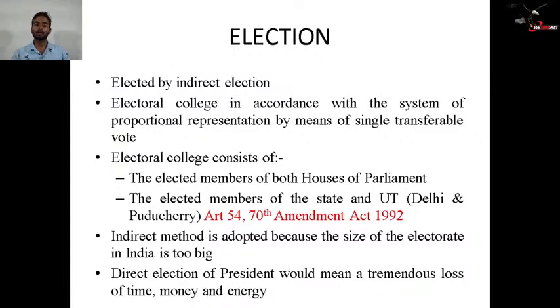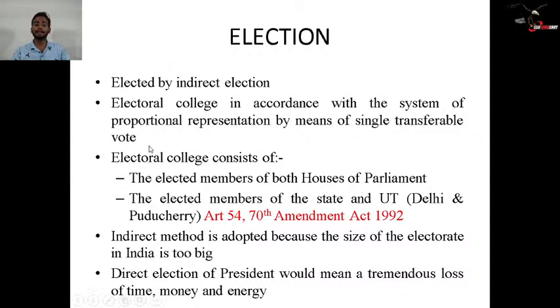Next comes the electoral college. Who are the members? First of all, all elected members of both Houses of Parliament, that is Rajya Sabha and Lok Sabha. When we say only elected members, it means all the members who are elected, not nominated. All of you must know that in Rajya Sabha 12 members are nominated by the President of India on special grounds, like Jaya Bachchan; you might have heard Sachin Tendulkar was also appointed to the Rajya Sabha.